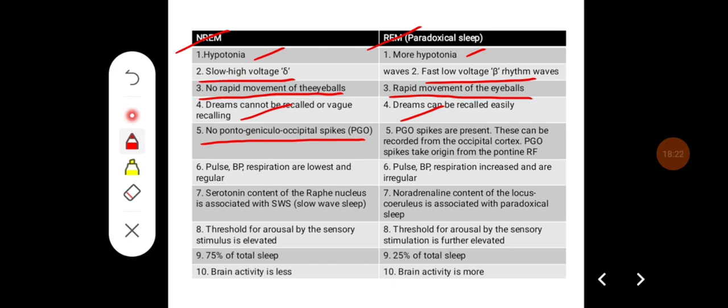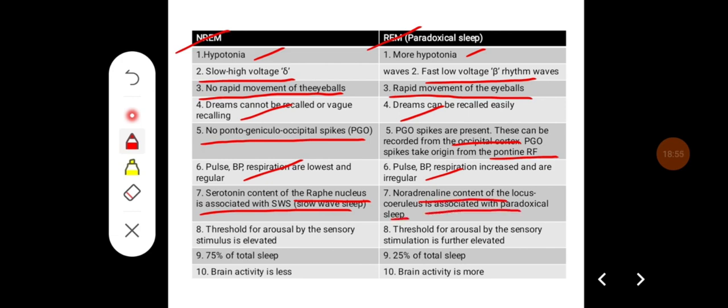These can be recorded from the occipital cortex. PGO spikes take origin from the pontine reticular formation. In NREM sleep, pulse, blood pressure, and respiration are lowest and regular, whereas pulse, BP, and respiration are increased and irregular in paradoxical sleep. The serotonin content of the raphe magnus nucleus is associated with slow wave sleep, whereas the noradrenaline content of the locus coeruleus is associated with paradoxical sleep.